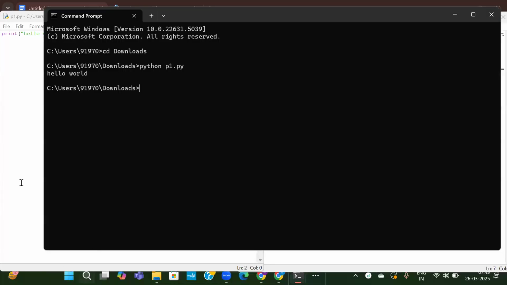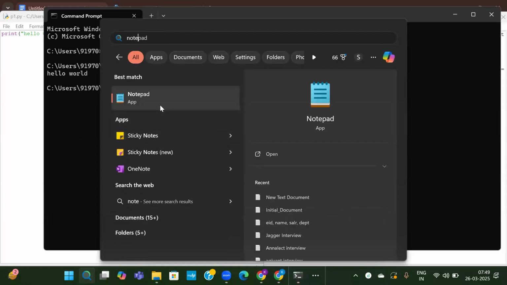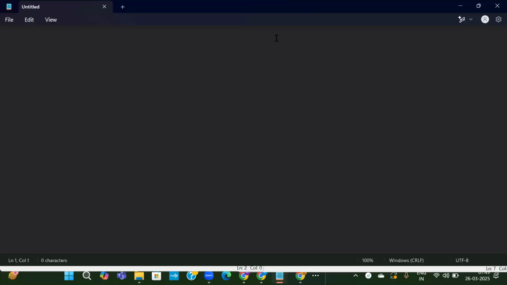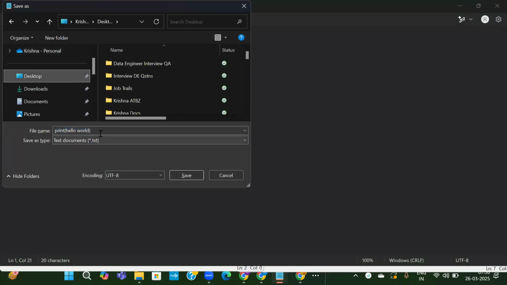Now again, I will write it. This is what we have written through IDLE. Now I want to write it in a notepad. Let me open a notepad. I'm showing you the different ways to execute a Python file. Here I'm writing the same program, and if you are not able to follow, let me know. So print hello world, the same program I have written. I want to save it. Now I'll save it on desktop as P2. My file name will be P2.